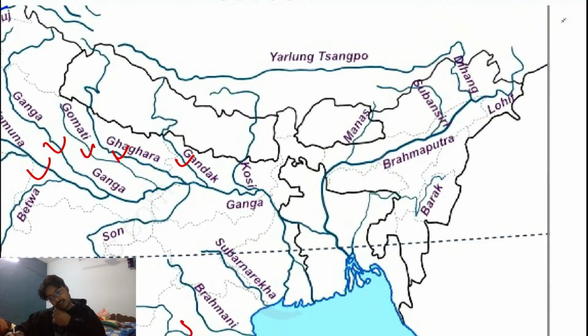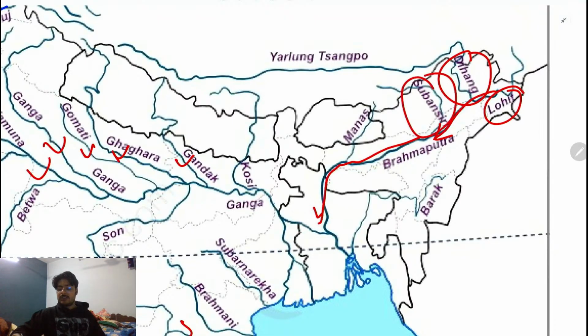Then comes here in the northeast India, where the largest river is the Brahmaputra. So the Brahmaputra is coming here from here, and other rivers, for example the Lohit river, Subansiri or Manas, are going to the Barak.